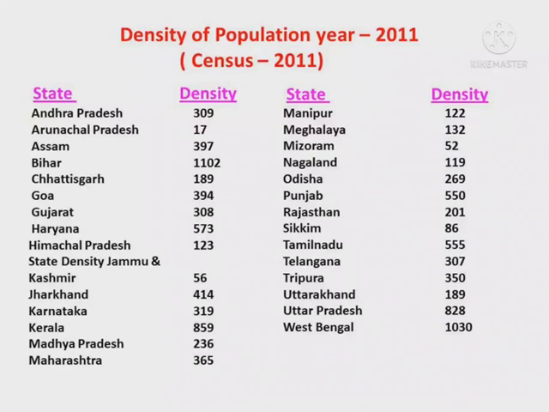The highest density of population is in Bihar, 1102. The lowest density of population is in the state Arunachal Pradesh, 17.